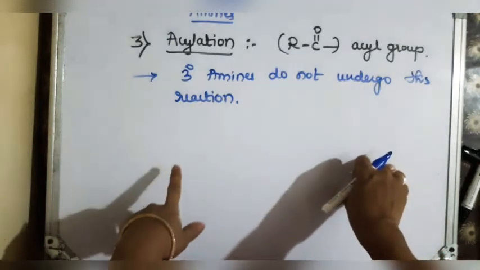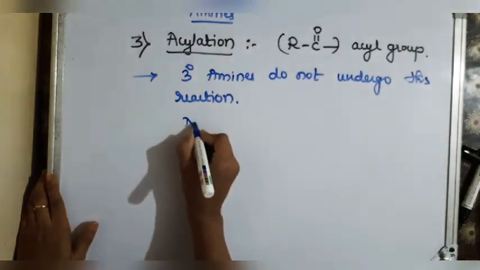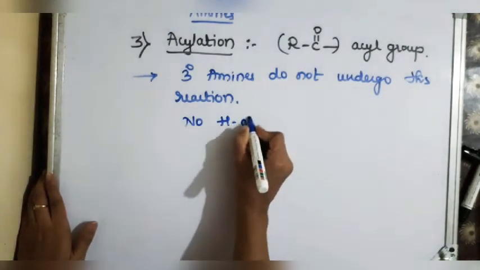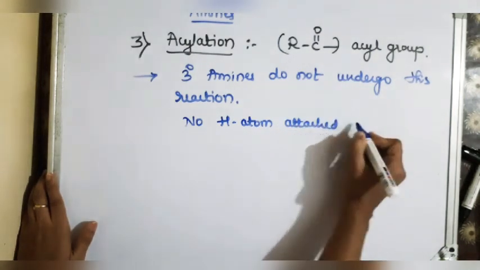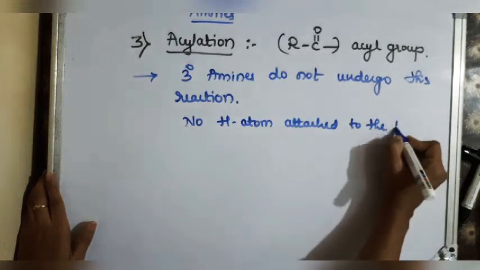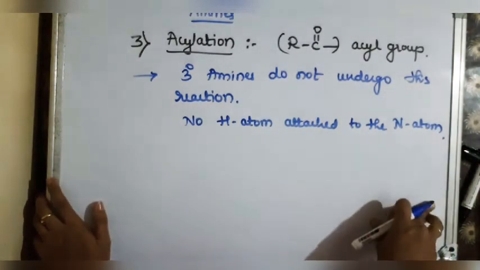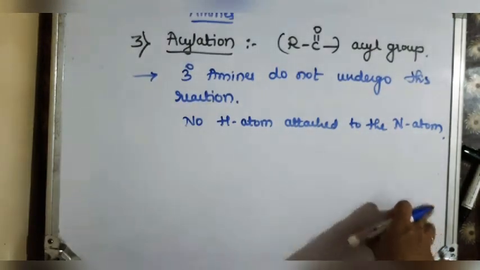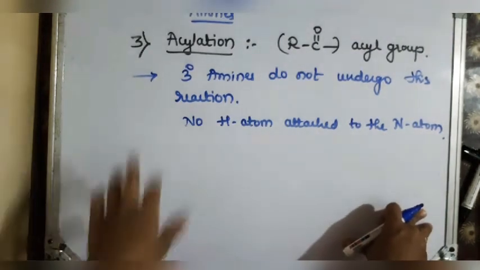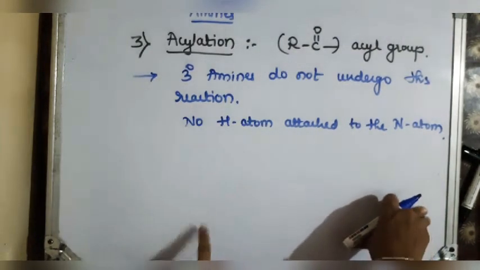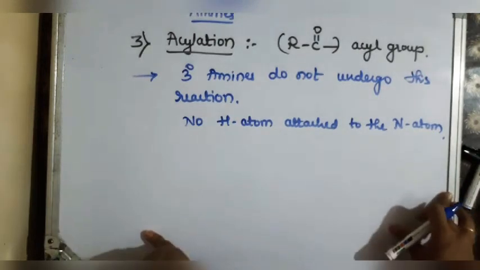That's why tertiary amines do not undergo acylation reaction. When we have primary amine, we get N substituted amide. When we have secondary amine, we get N,N-disubstituted amides as a product.